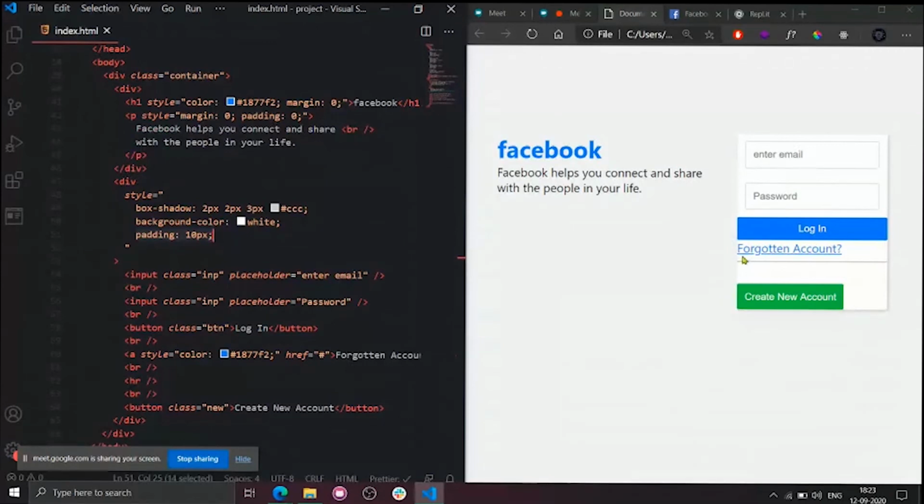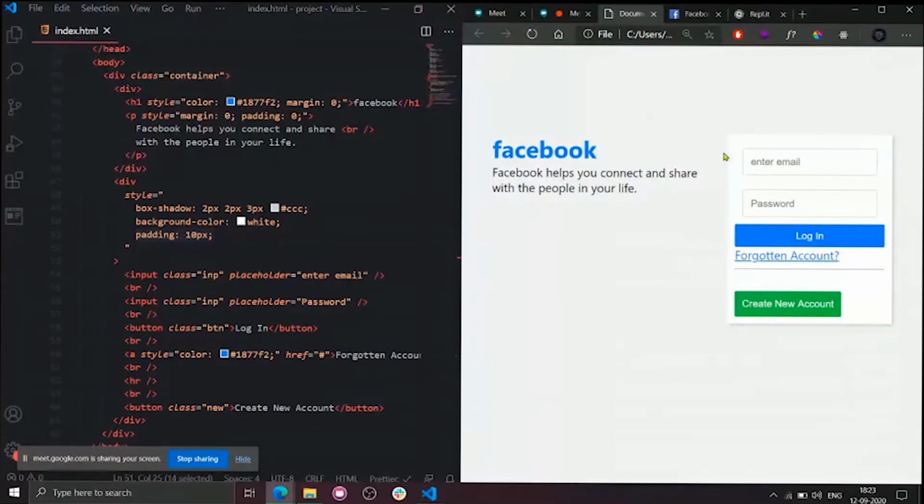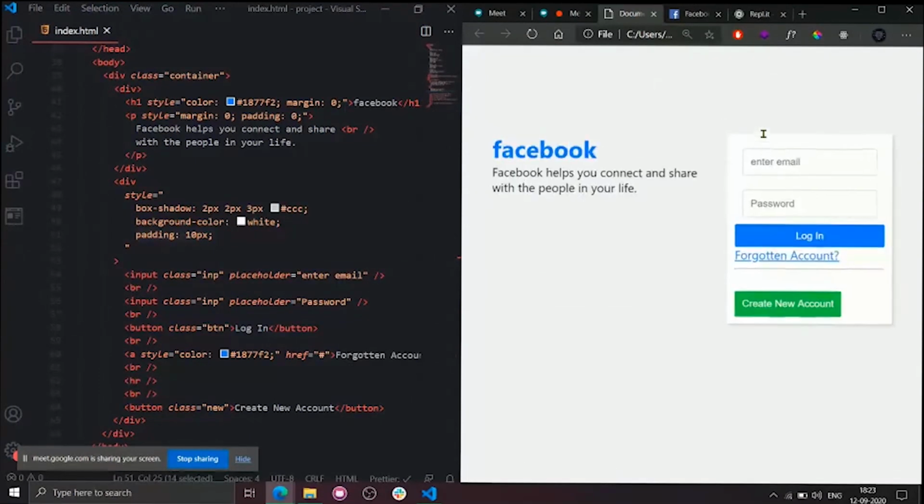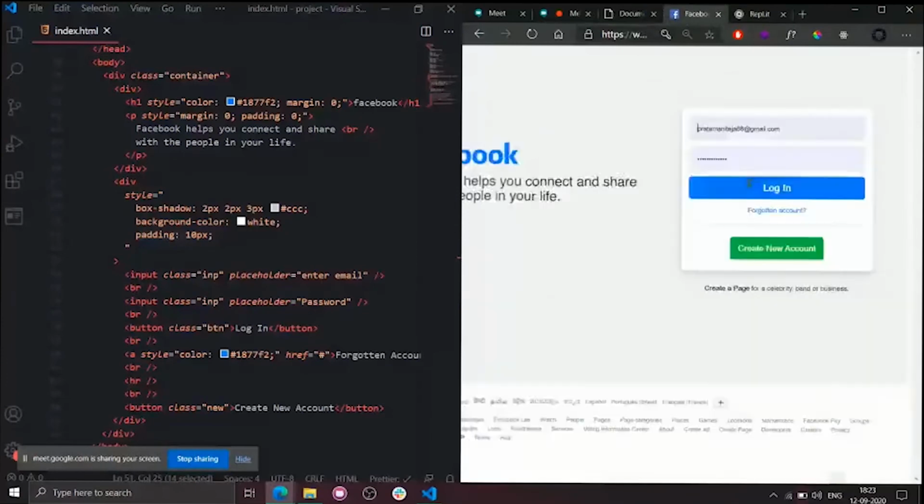So all the elements will be pushed inside. Padding applies space inside the tag. Now let's see what will happen. As you can see, there is empty space around all these things. I hope it's clear. Actually, the alignment is not perfect. Due to time constraints, I simply made it like that.